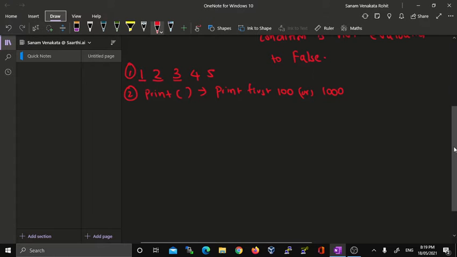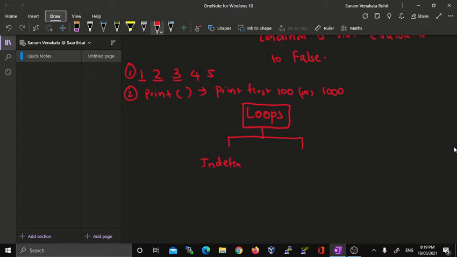Now next, these loops are classified into two types. One is the indefinite loop, and another one is the definite loop.